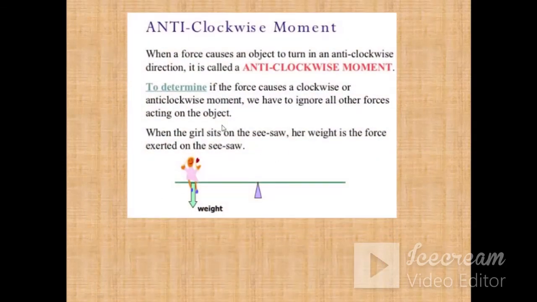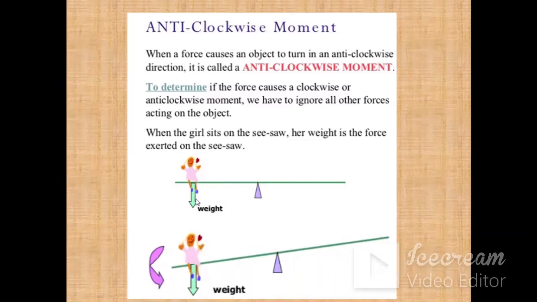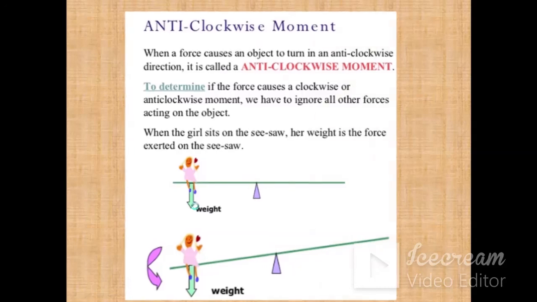Then similarly, in case of anti-clockwise moment, suppose a girl sits here and her weight is the force which is exerted on the seesaw. Due to this weight, it will start rotating in this direction. So this is anti-clockwise moment. This is how you can see the anti-clockwise or clockwise moment, and you can experience it if you sit on this seesaw. Then you can see where is the clockwise moment and where is the anti-clockwise moment.